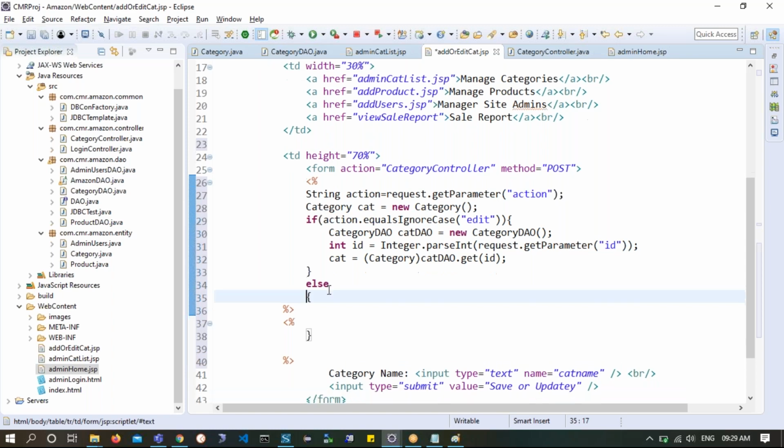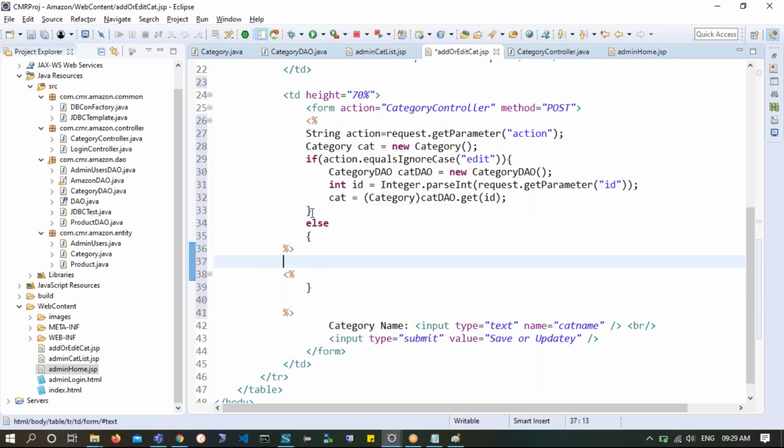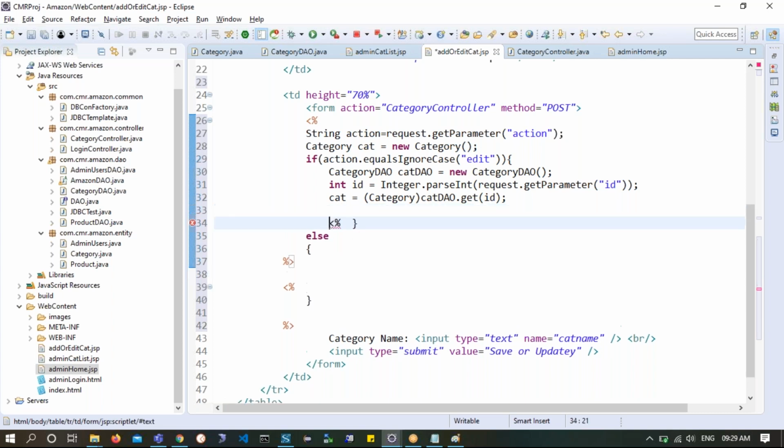So what is it you wanted to do now here? What I wanted to do is show something in this case, else I wanted to show something else.